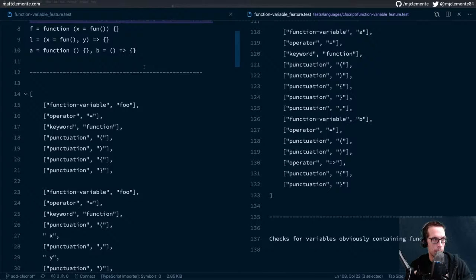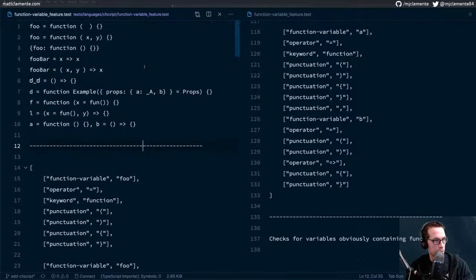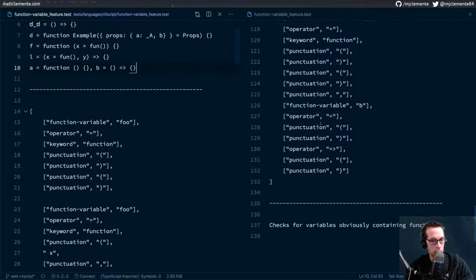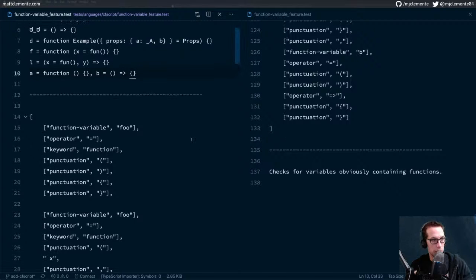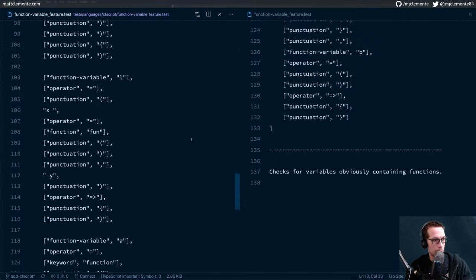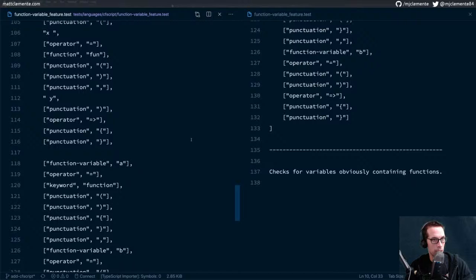But the lexer, the language definition, is doing what I'd want it to. So I don't think I made any changes here. I'm pretty happy with where we ended up with that.